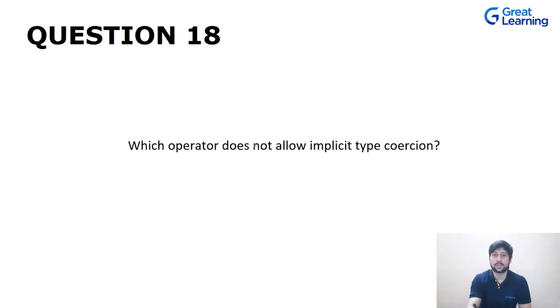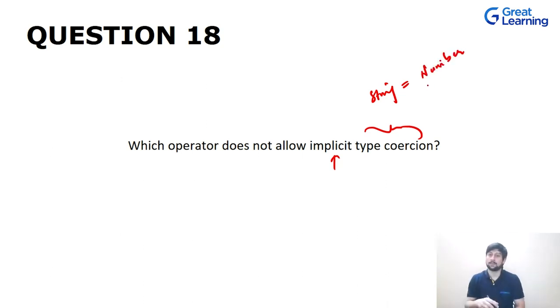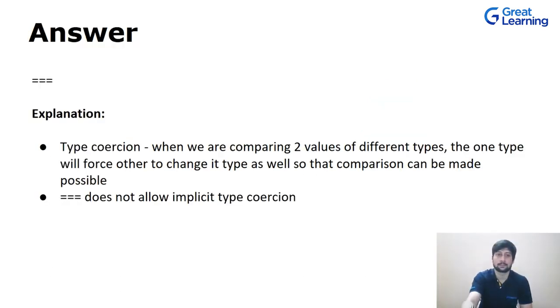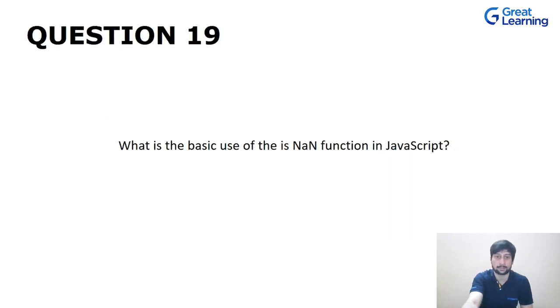Now let's talk about which operator does not allow implicit type coercion. We already know what type coercion is. Implicit means basically automatic. Type coercion means converting the data type of one variable into another, let's suppose a string into a number. So which operator does not allow this? There is an operator, the triple equal to sign, and this helps us to stop implicit type coercion.